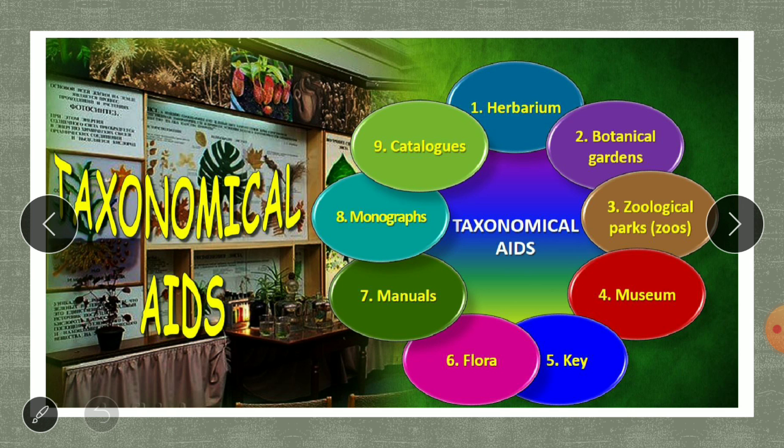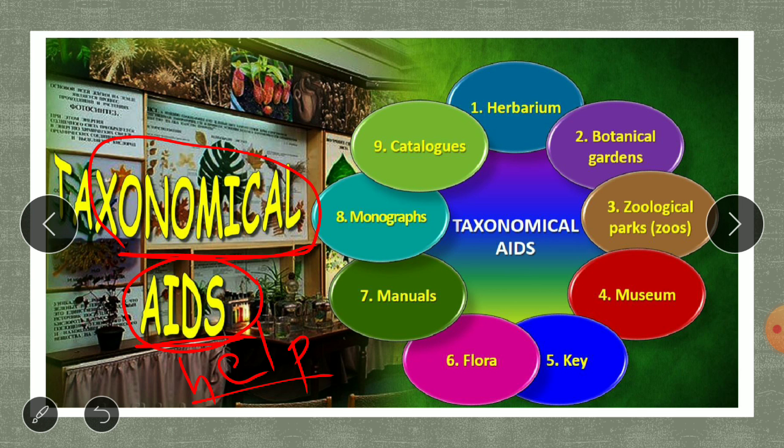Today we are going to be dealing with the last part of Unit 1, the living world, that is taxonomical aids. First, before going into what taxonomical aids are, let us understand what we mean by aids. Aids is nothing but help. When we talk about first aid, we are talking about the first help that is given to a person. In the same manner, here aid refers to nothing but help. When we take help, we call it an aid.